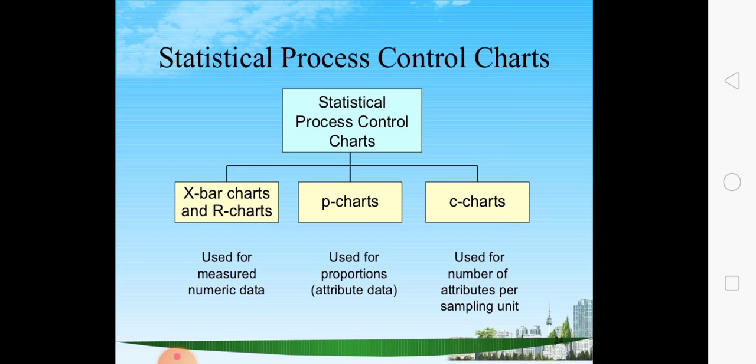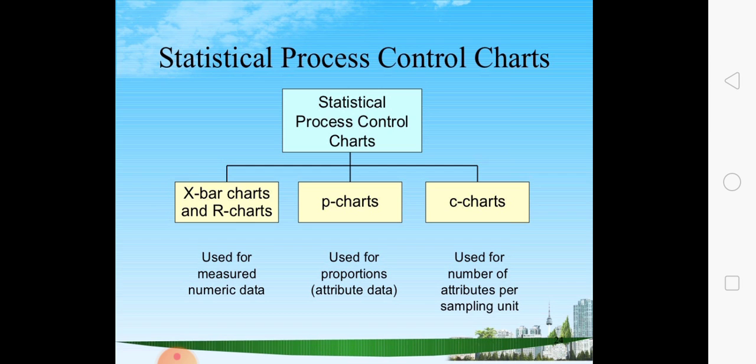The P chart is used for proportions, that is attribute data, and the C chart is used for the number of attributes per sample unit. The variable chart is also of two types, that is X chart and R chart. The variable chart is used for measured numerical data.